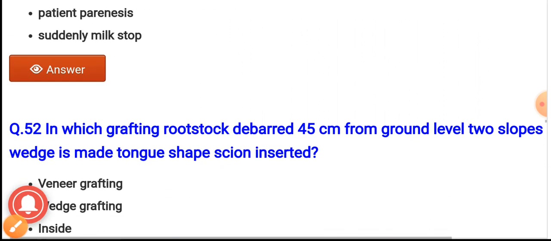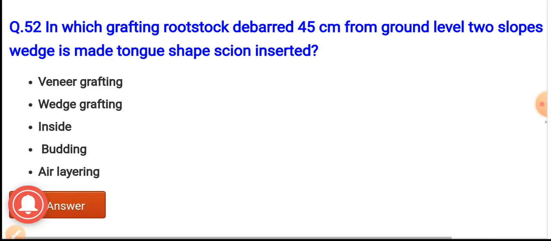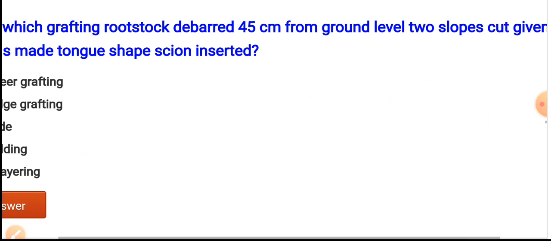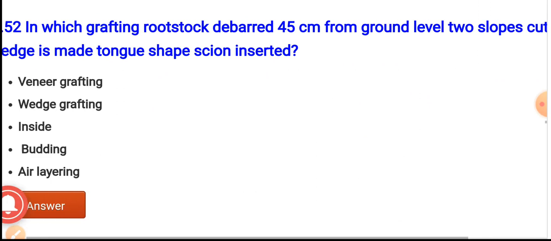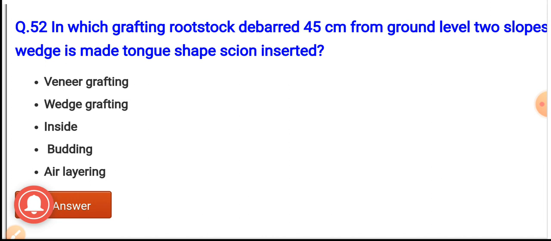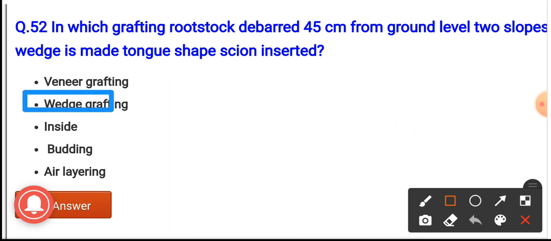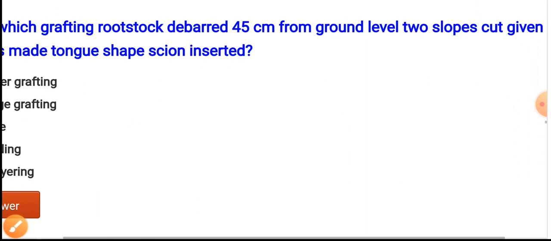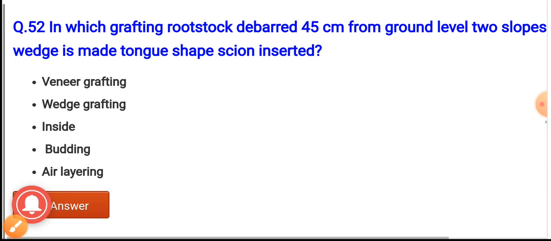Question number 52. In which grafting is the rootstock headed back 4 to 5 cm from the ground level, two slopes are cut, and a wedge is made, then a tongue shaped scion is inserted? The options are veneer grafting, wedge grafting, inside budding, air layering. And the correct option is option B. In case of wedge grafting, the rootstock is headed back 4 to 5 cm from the ground level, two slopes are cut, and a wedge is made in which the tongue shaped scion is inserted.